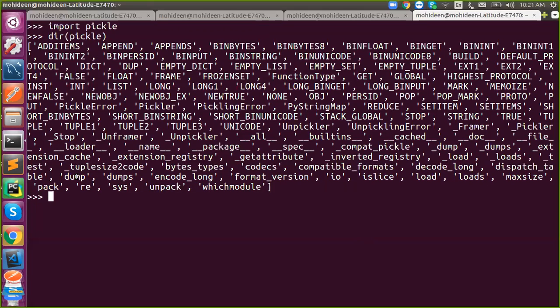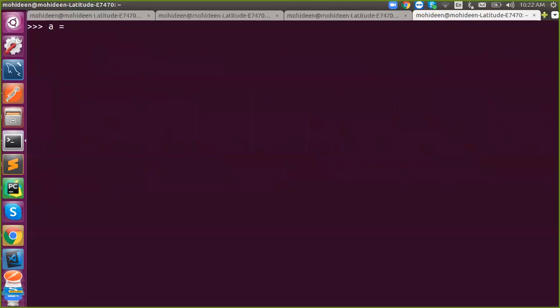And what is the difference between dump and dumps? S means string, and loads, again, s means string. Loading from a string, dumping into a string, I mean into a variable. Dump will dump your Python object into a file. Dumps will dump your Python object into a variable as a string. Got it? So let's start with dump, where you say pickle dot dump. So I'm supposed to pass dumps.